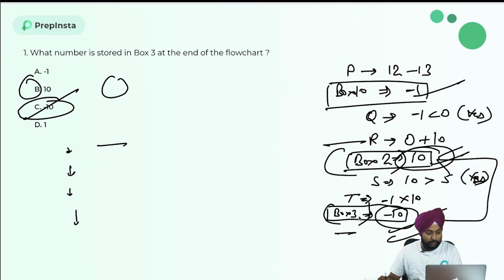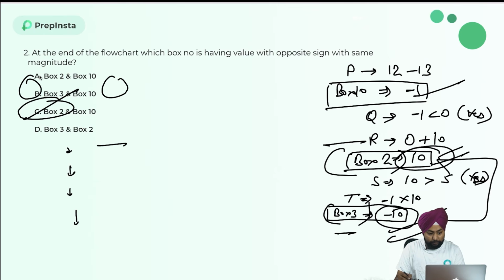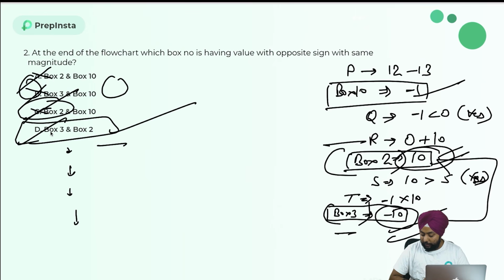No. Box 10 is having -1, so this is wrong. Box 3 and 10, already told you no. Box 2 and 10, no. Box 3 and 2 is the correct answer, which are having the same numbers. If I show you again, box 3 is having -10 and box 2 is having 10, with opposite sign. So sometimes you get the answer from the flow chart, but with some twist in the question, you will not be able to get the right answer. That's why I'm trying to cover all the types of questions you may be asked.